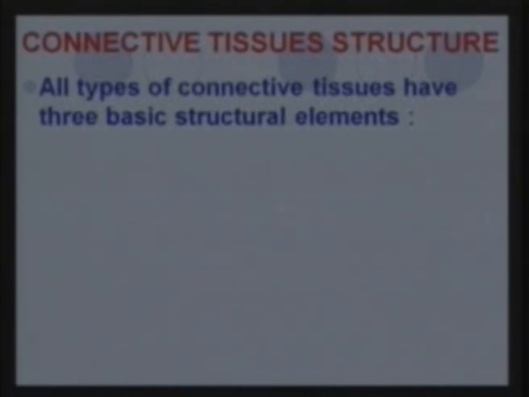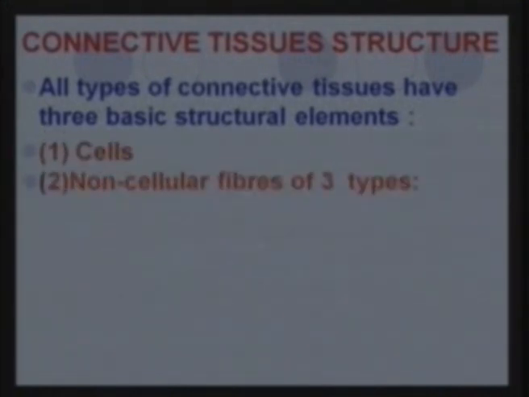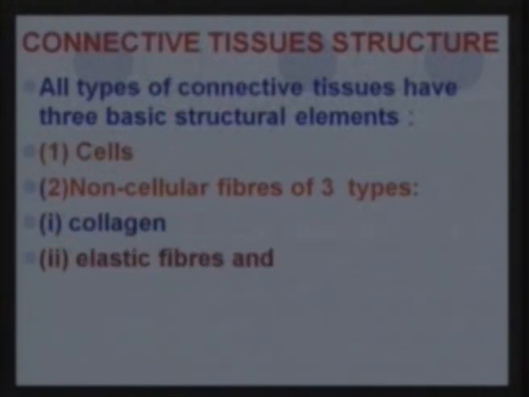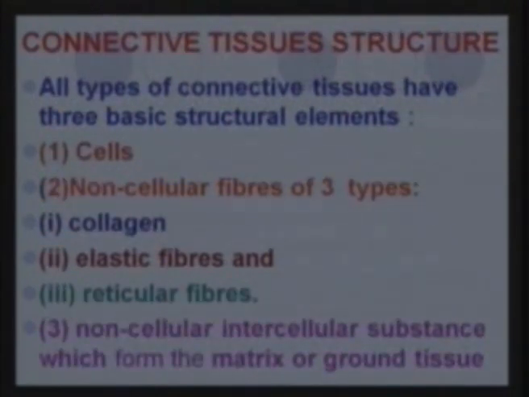Now, why are these diverse things known as connective tissue? All the connective tissues have 3 basic elements. They have cells, and they have non-cellular fibers, which are of 3 types: the collagens, the elastic fibers, and the reticular fibers. And all these are present in a non-cellular matrix, which forms the ground substance.